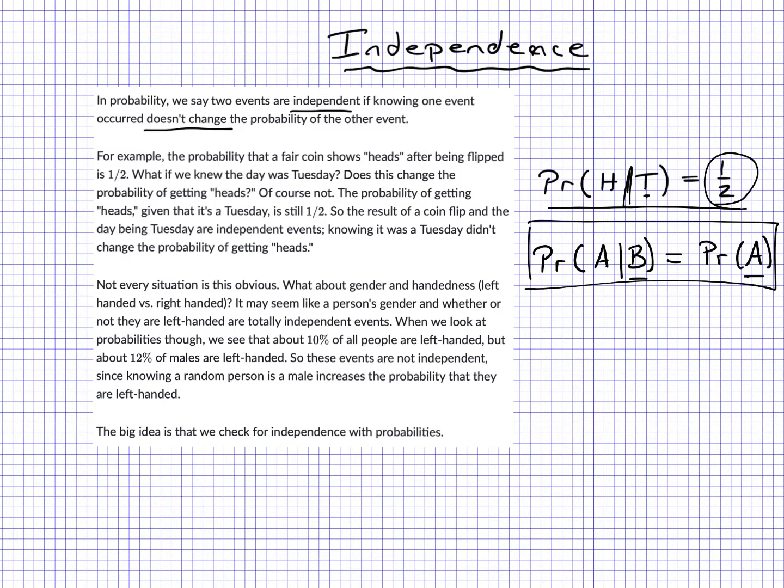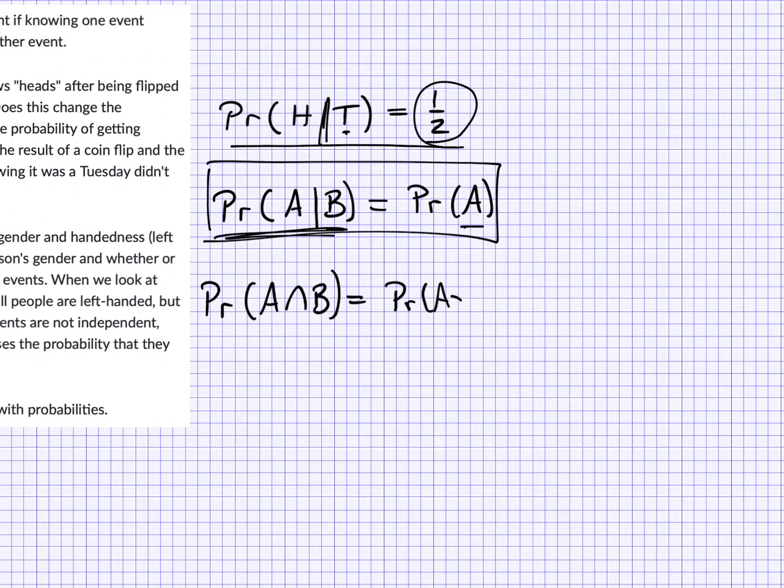Instead of using conditional probability, we'll use the substitution that we came up with last lesson. So this is the formula we will use to calculate independence: A intersection B equals A times B. We could use the other one if we wanted to, but it has a bit more complexity to it because of the conditional part. Without any further ado, let's have a look at a few questions.